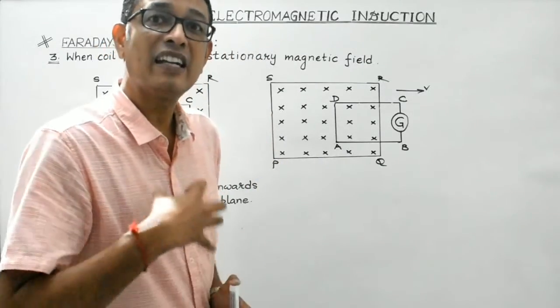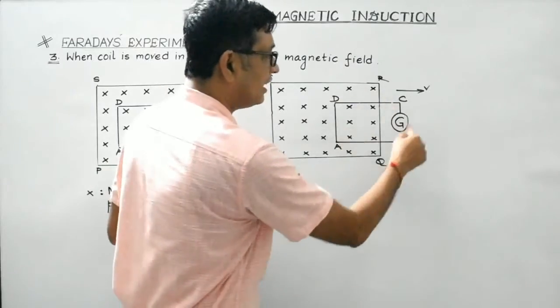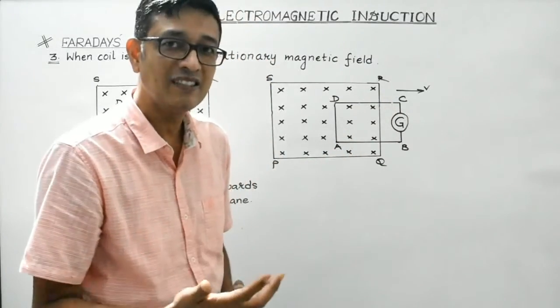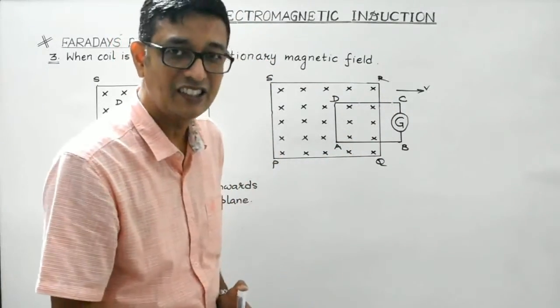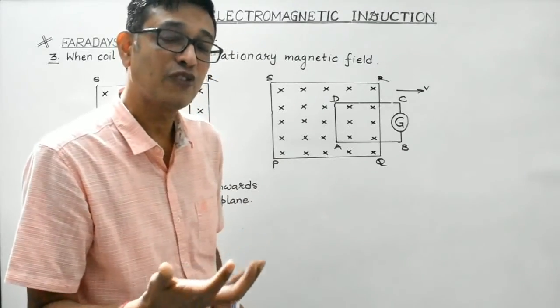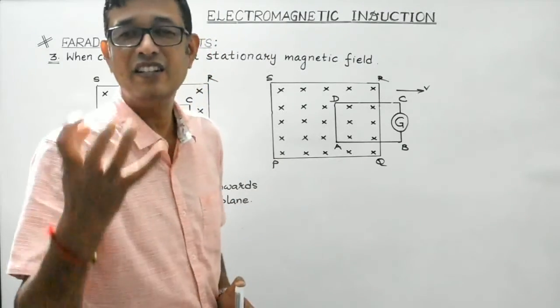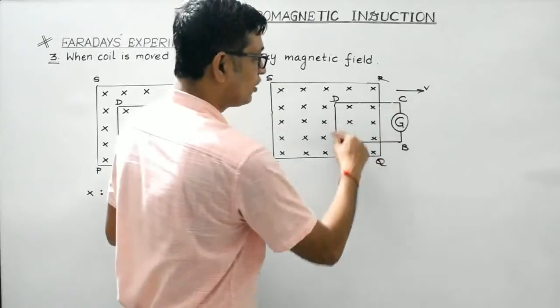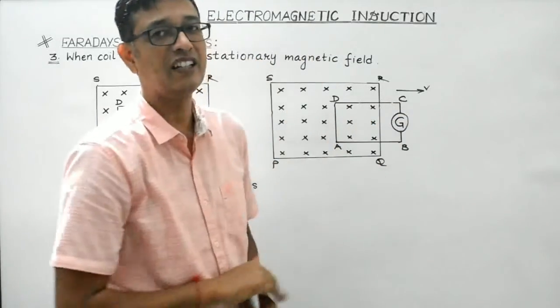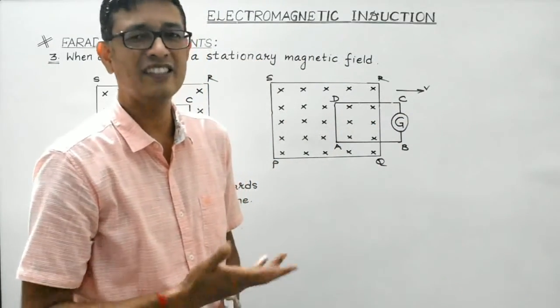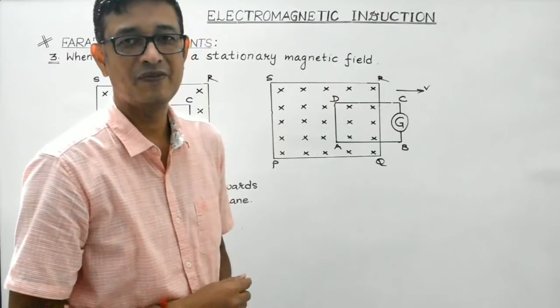Therefore, the magnetic field linked with the coil ABCD will also start decreasing. Magnetic flux will also start decreasing. And as a result of the change in the magnetic flux linked with the coil ABCD, an induced current is produced. And hence the galvanometer shows some deflection.